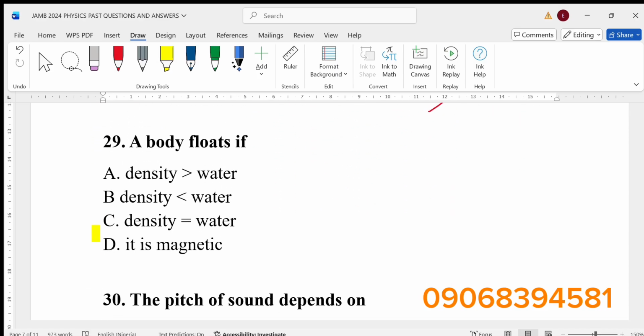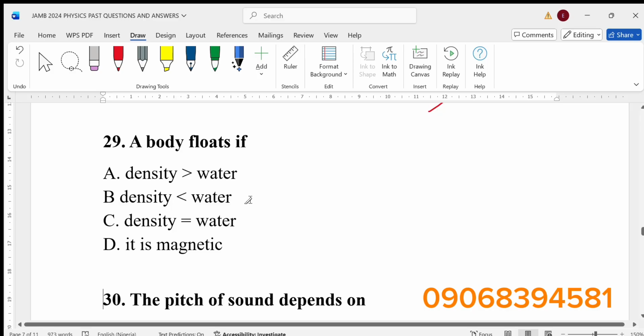Next question. A body floats if dash. A, density is greater than water. If the density is greater than water, will it float? B says density is less than water. C says density is equal to water if it is magnetic. The answer is obviously B, if the density is less than that of water.